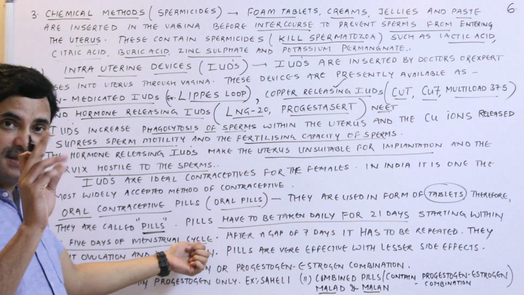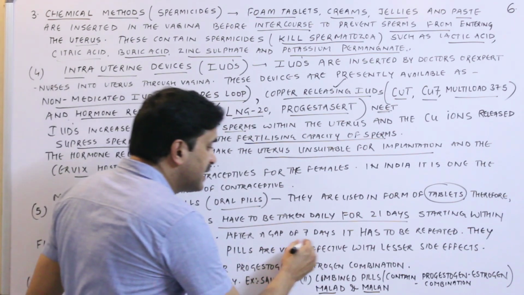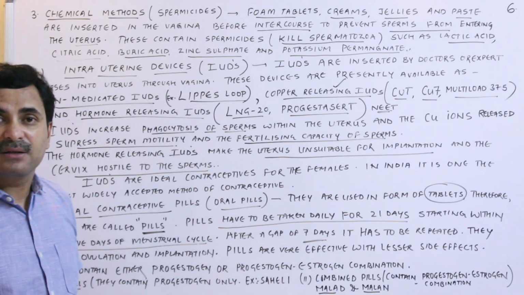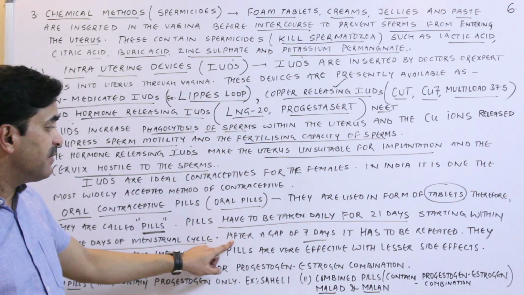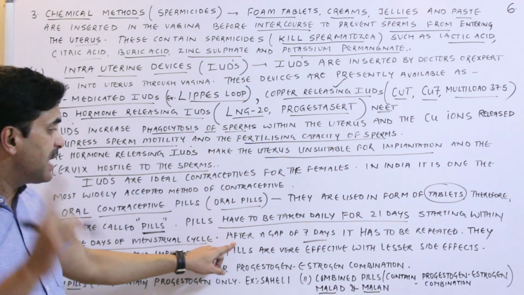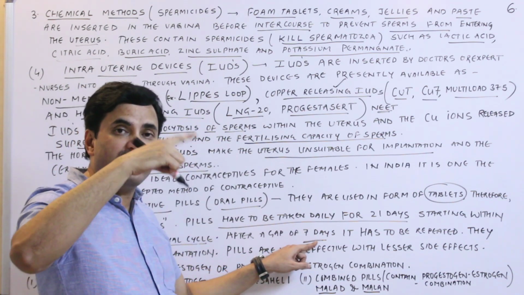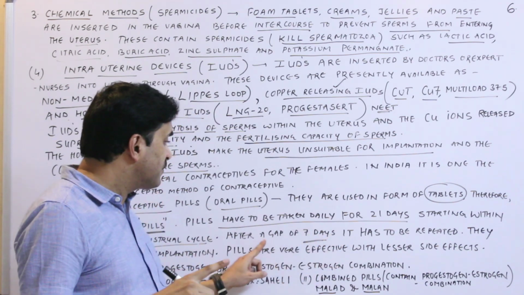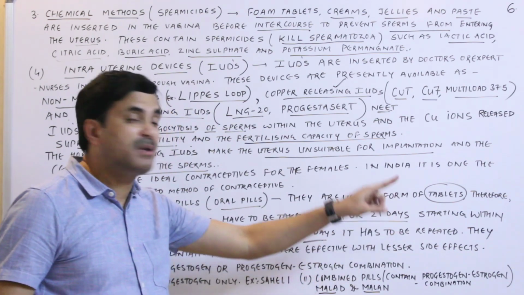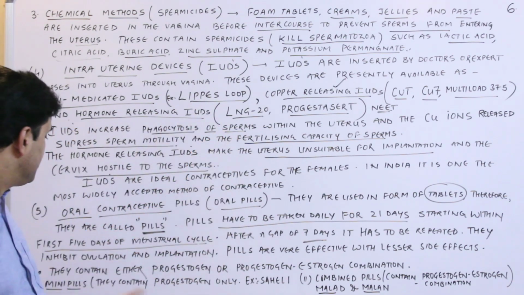That is the 21st day. Now what will that female do after that? A gap of 7 days. Now 28 minus 21 comes out to be 7 days. So after 21 days, a female will keep a gap of at least 7 days. Within these 7 days, means the 22nd to 28th day, she will not be taking any pill. After a gap of 7 days, it has to be repeated. Again, after a gap of 7 days, she will repeat the pills.